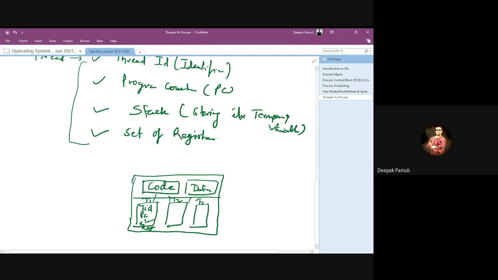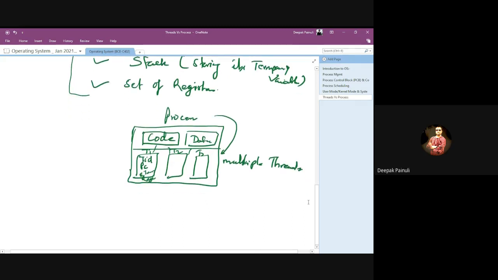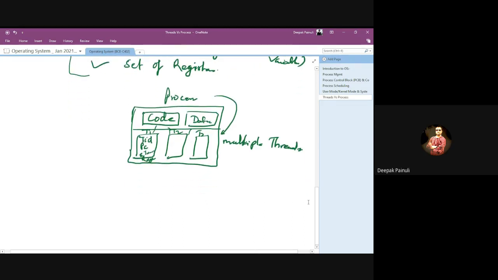So in total it is a process, and the process is subdivided into multiple threads or units of work, where each thread has its own thread ID, program counter, stack, and registers. But the code and data segment of a particular process will be shared among those threads. Got my point?